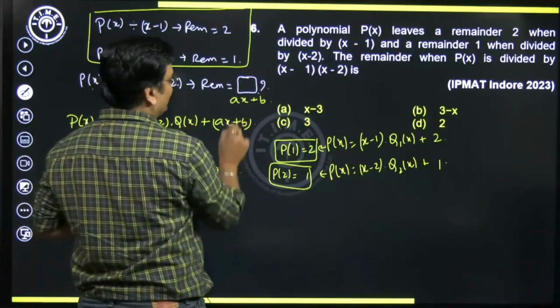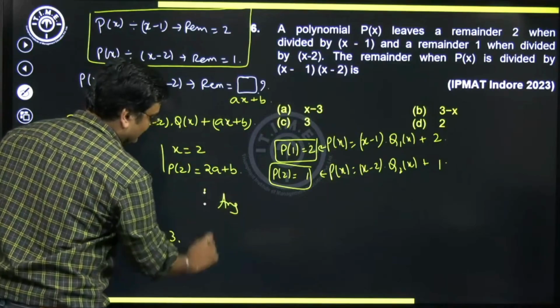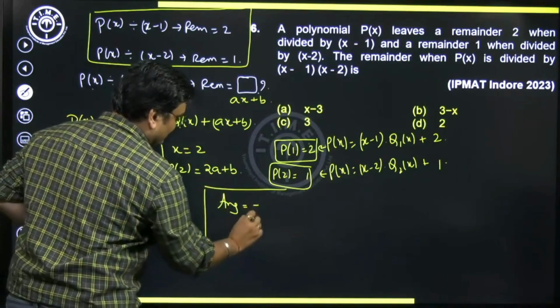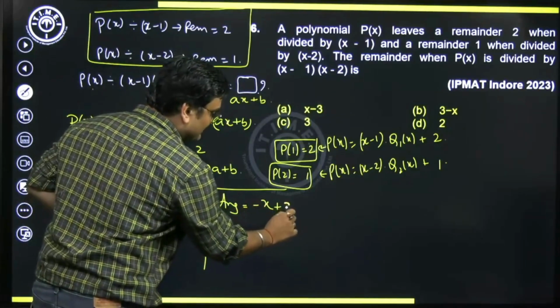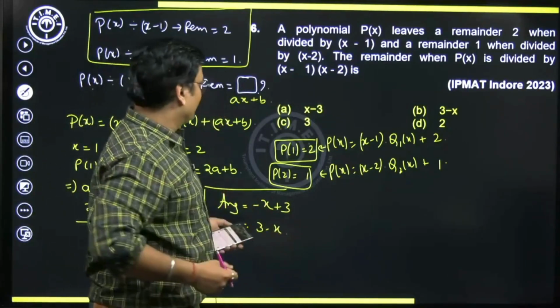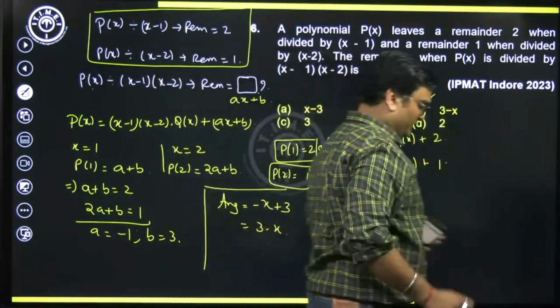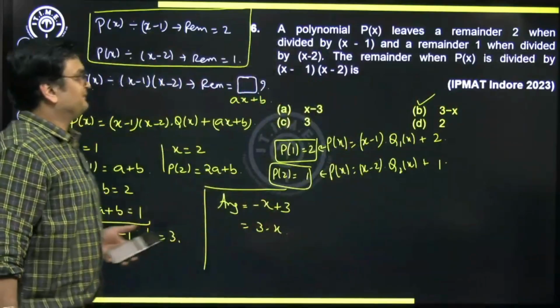The remainder is going to be ax plus b. What is a? A is minus 1. So my answer, I'm writing it here, will be equal to minus x, a is minus 1, plus 3, b is 3. So that is 3 minus x. So I should be searching for this option, which is found in the second option choice. So option choice B will be the correct answer.